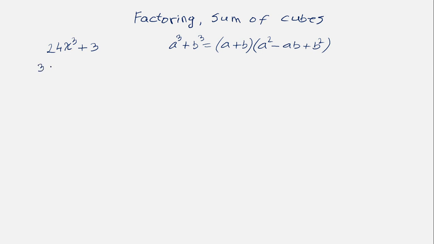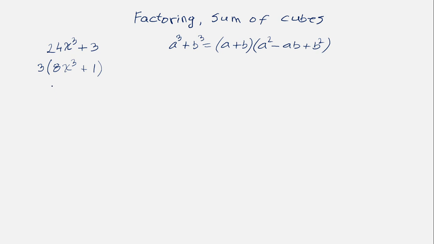They're factors of 3. So we can factor 3 out. If we do, then what we have here is 8. 3 times 8 is 24. And then x cubed is still there. And then once we took the 3 out of here, this is just 1, because 3 times 1 will give you 3 back, right?